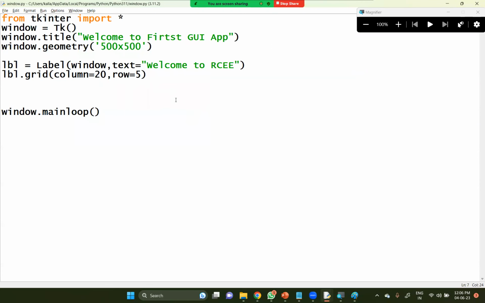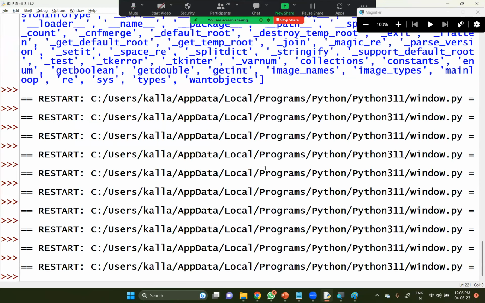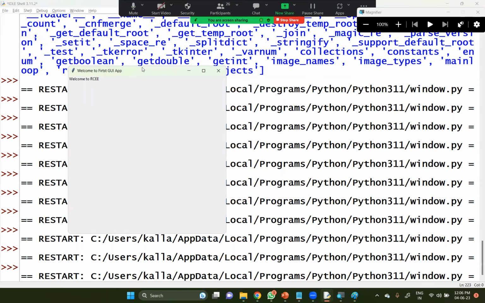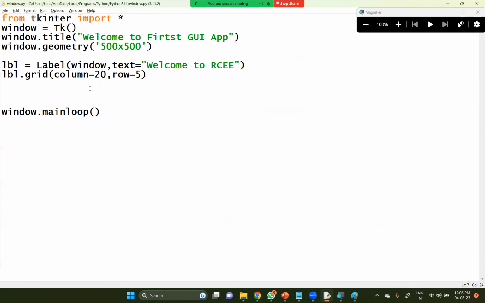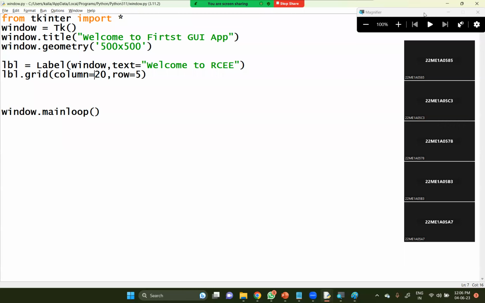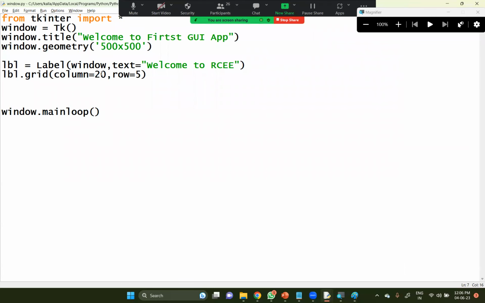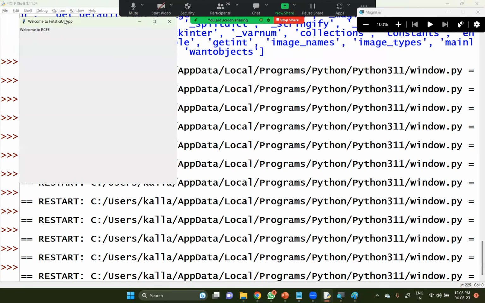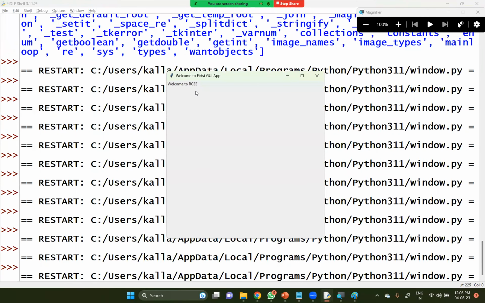Let me execute this one for a while. No, it has taken the same. Column equal to 20, row equal to 5, and it's displayed in the same position actually.